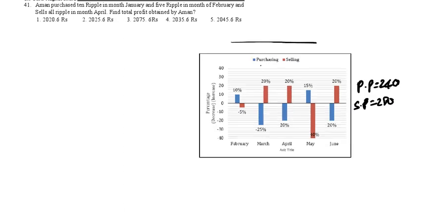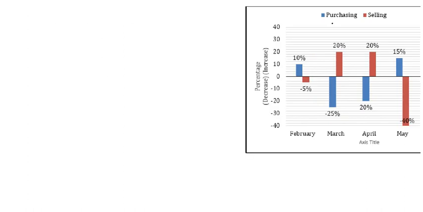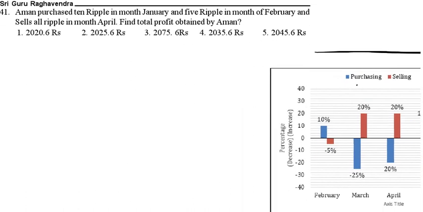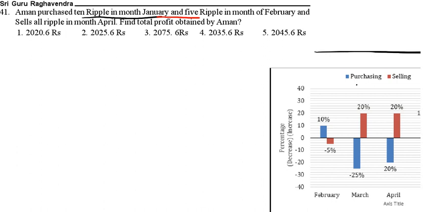Now come to the questions. Aman purchased 10 ripples in the month of January and 5 ripples in the month of February, and sells all in the month of April. Find the total profit. Now see this question carefully.